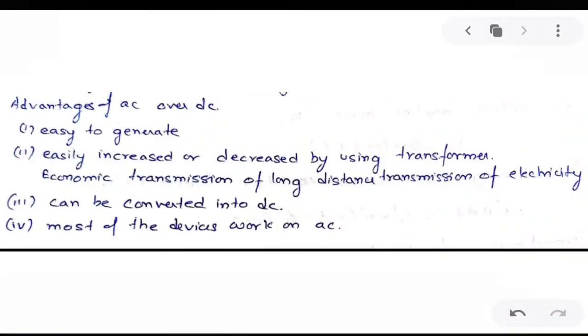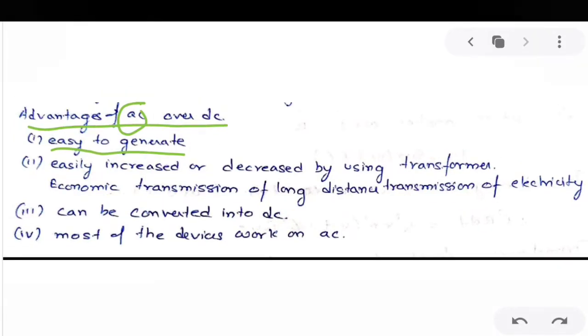Next, let us see what are the advantages of AC over DC. DC means direct current, AC means alternating current. The first advantage is that AC is very easy to generate compared to DC. To generate DC you need a cell, you need to perform some electrochemical reaction. But for AC, you can move a coil in a magnetic field and you will get an AC. So it is easier to generate.